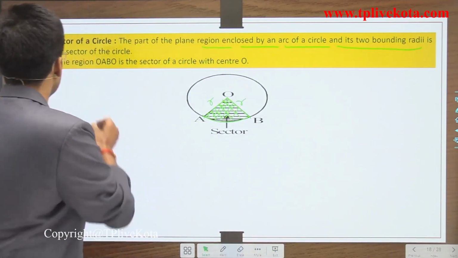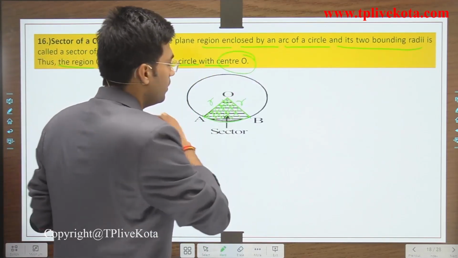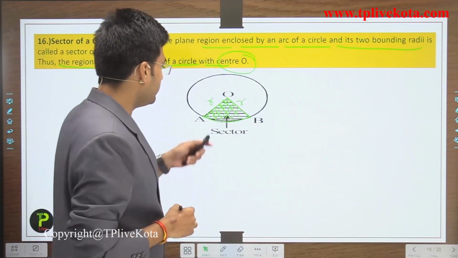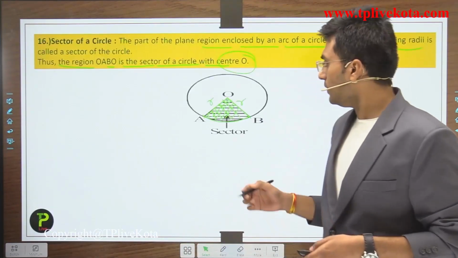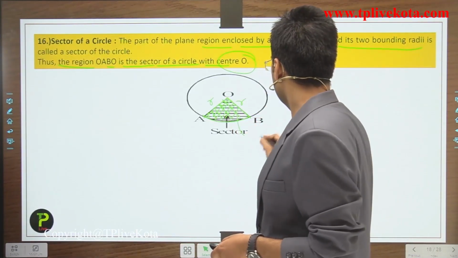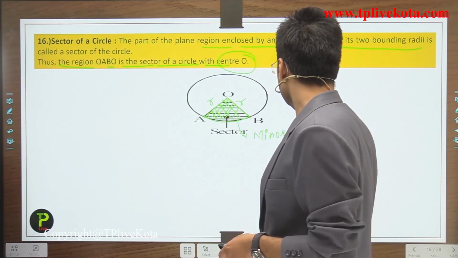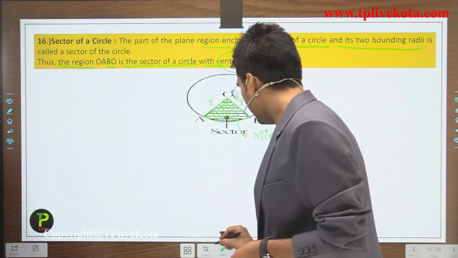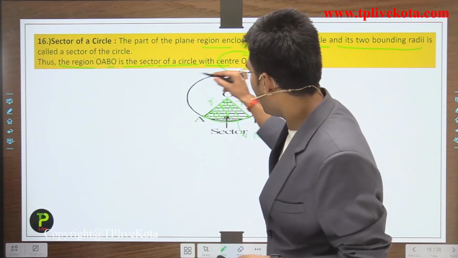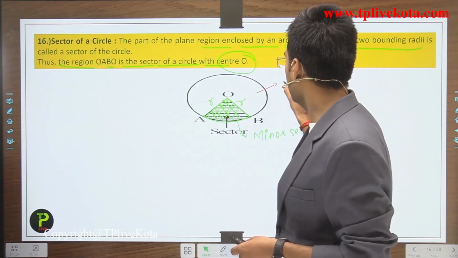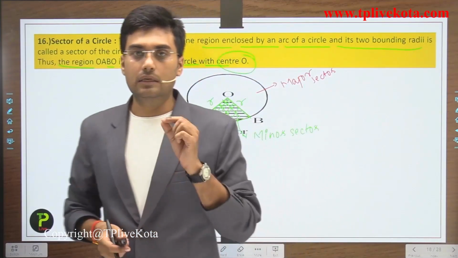And students, this region OAB is a sector of the circle with center O. Clear? And again students, we have two types of sector, minor sector and major sector. So here this is what? This is the minor sector. And the region which consists of the major arc and two radii is known as the major sector. Here. So students, after this sector, the next is what?